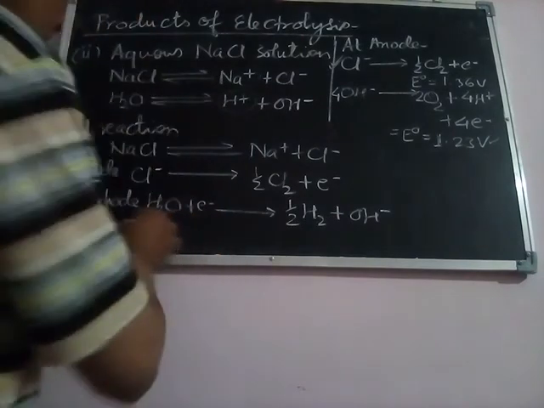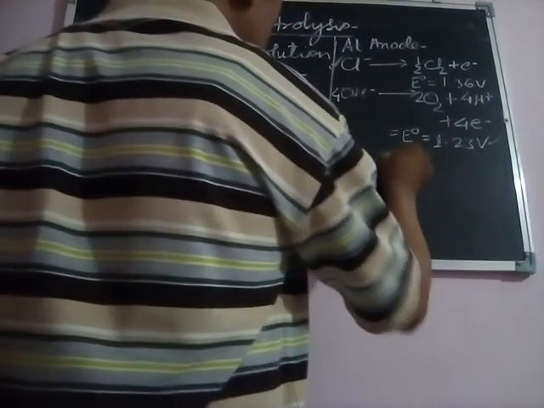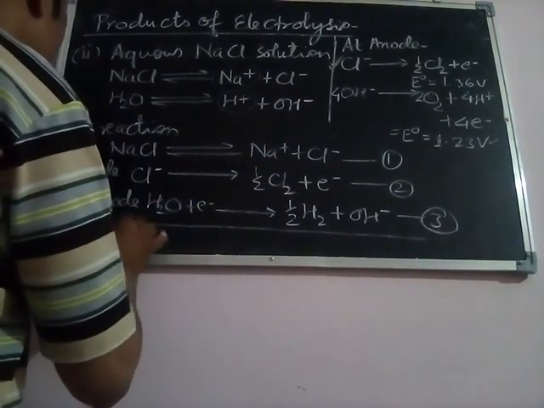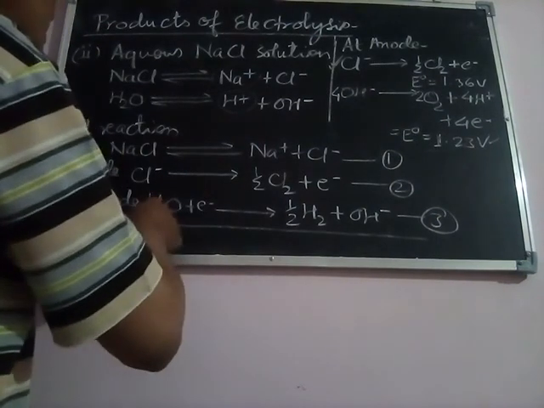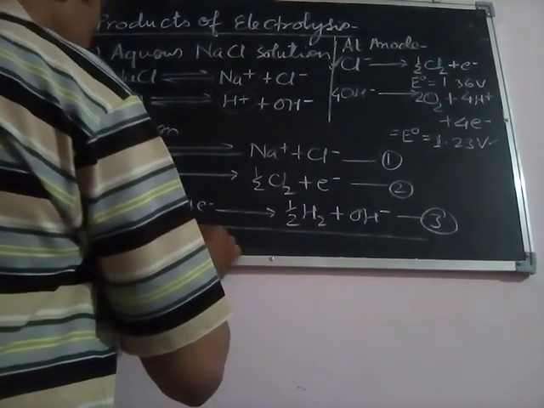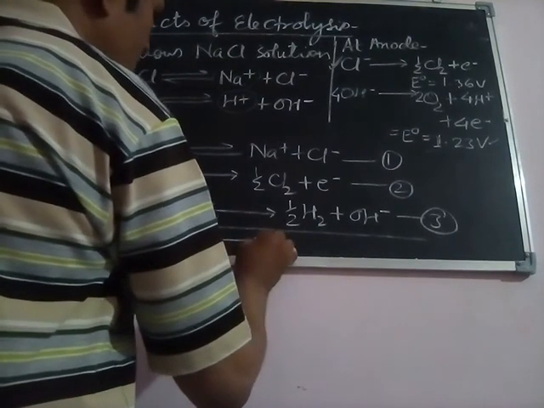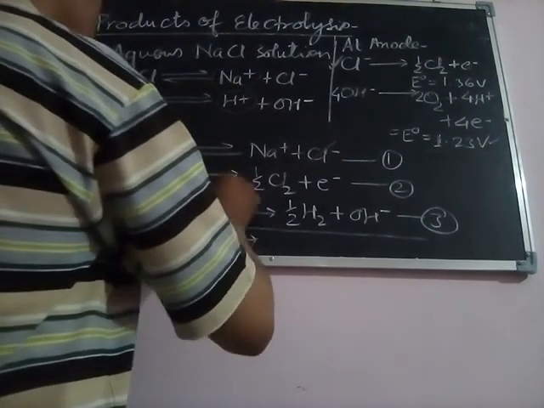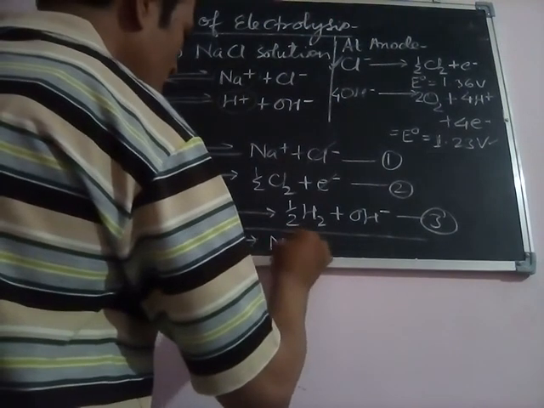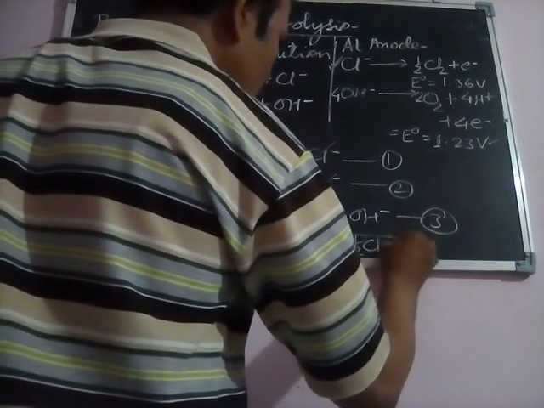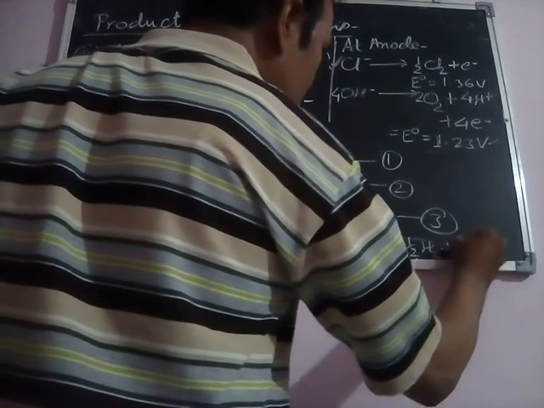Now if we add all these equations, this is equation number 1, this is equation number 2, this is equation number 3, we will get the products of electrolysis. On adding, we get NaCl, and along with NaCl there is H2O. The chloride ion cancels out with the chloride ion, and the number of electrons cancel out. So we obtain Na+ in aqueous state, and besides this you will get half Cl2. You will also get half H2 gas here with the OH negative ion.